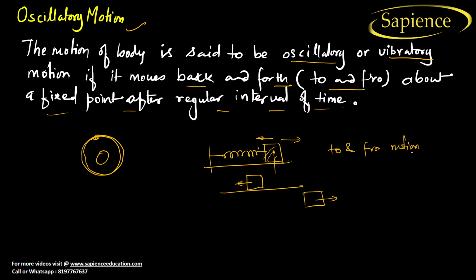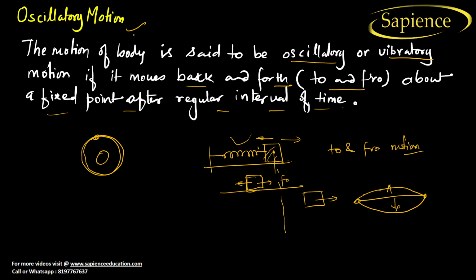If it is creating a to and fro motion, what is happening here? At every time, a force will always act opposing it. So this type of motion is called oscillatory motion. Or we can say vibratory motion is also oscillatory motion. Why? Because in vibration, it will also go to and fro.